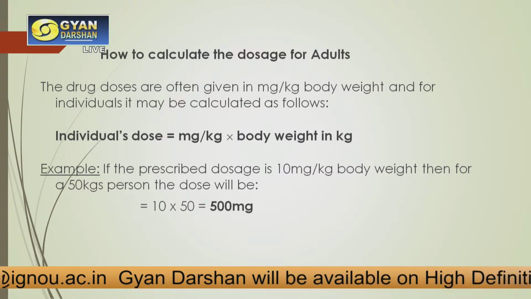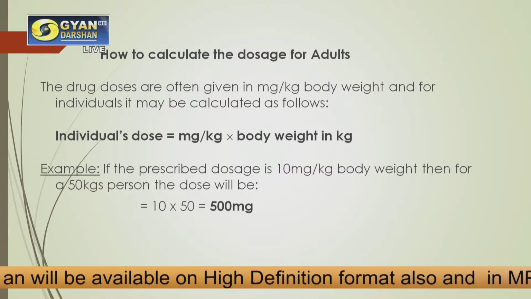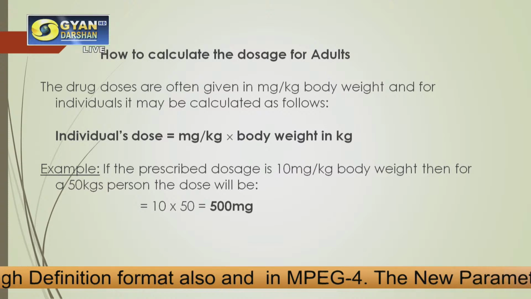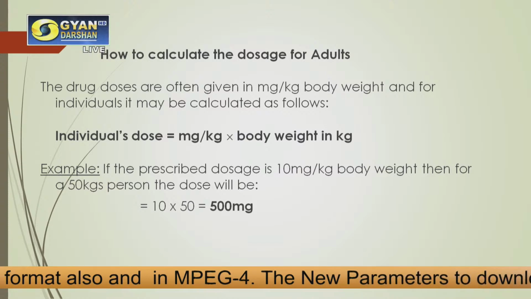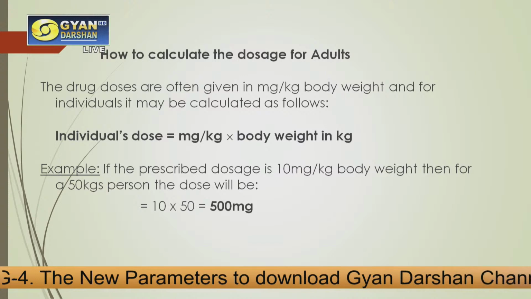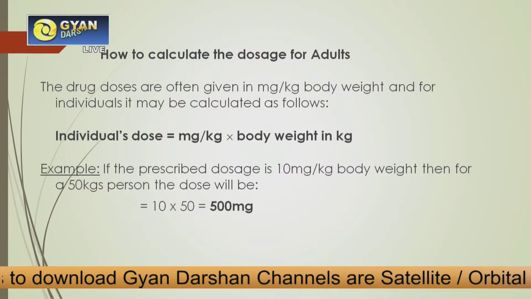Now, if we know that this particular drug or medicine has to be given at the rate of 10 milligrams per kg body weight, so we know that this is the prescribed medication, we can say the quantity which can be administered for a particular dose.